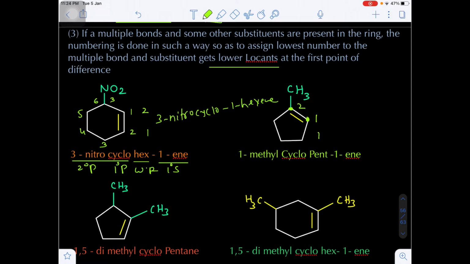That means on the first carbon there is a pi bond, and in the second position there is a methyl group. Are you getting my point? That means the locant's position will be 1, 2.